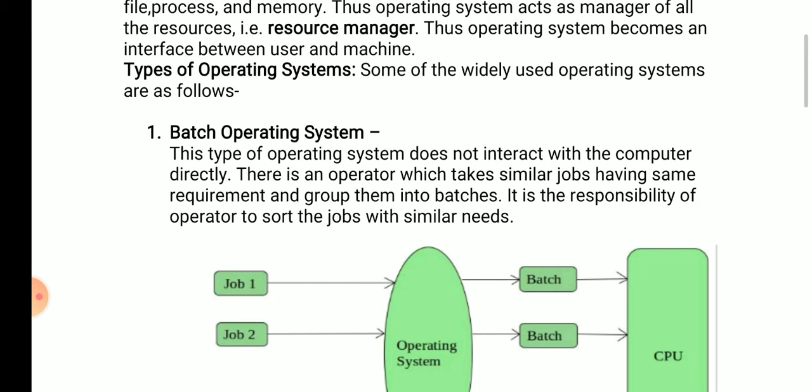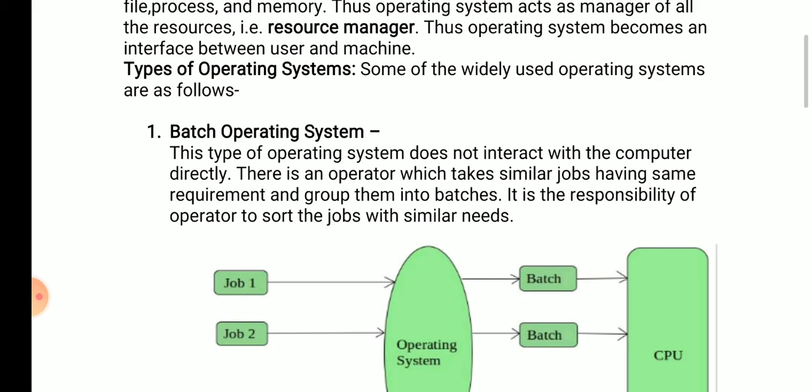Suppose multiple users send their jobs, and there is an operator who arranges similar types of jobs into batches. After that, the batches are submitted to the computer system for performing some task.